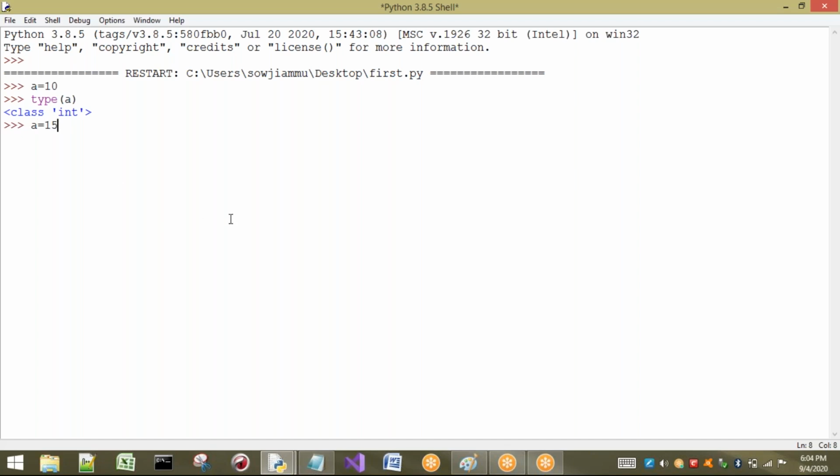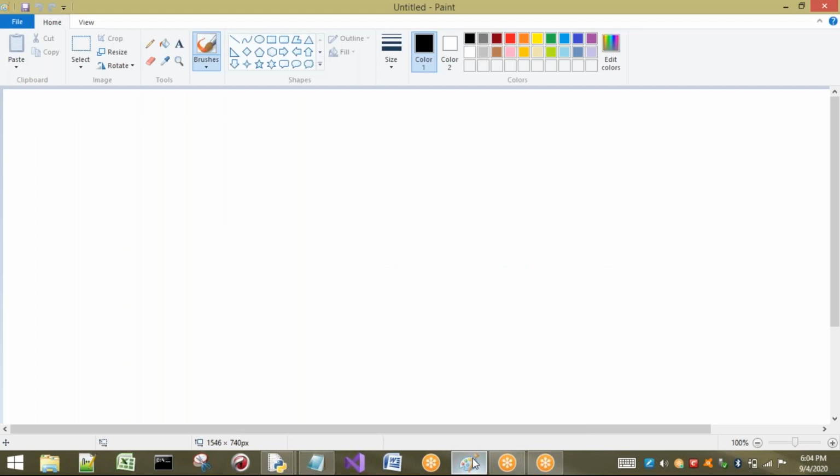Okay, the concept is what? Mutability and immutability is nothing but this. Once you create any variable, internally what happens in our Python? Everything is an object. So some space is going to be created for that. The name of this one is a, for example. So what is the value for it?